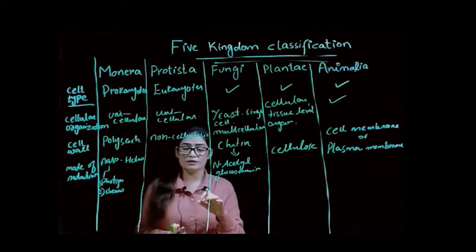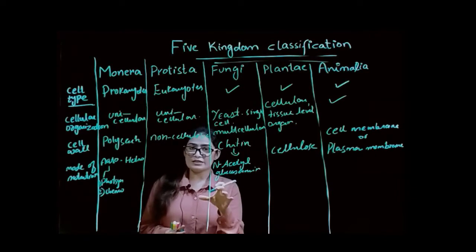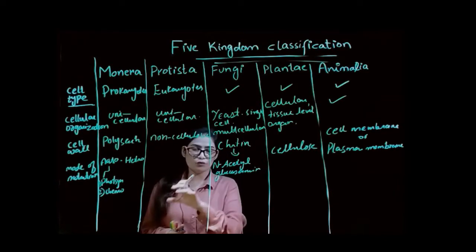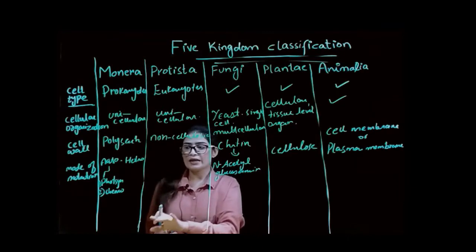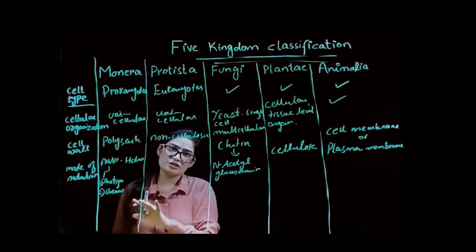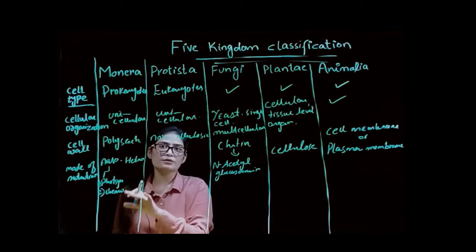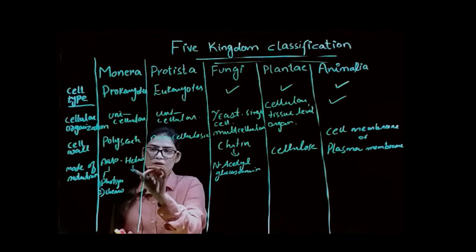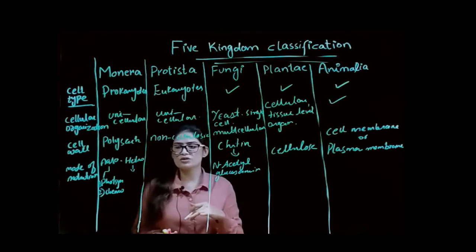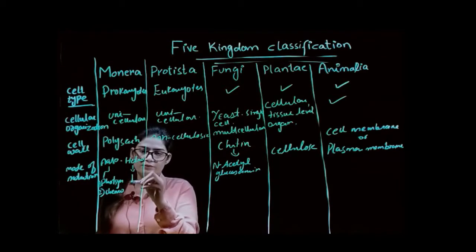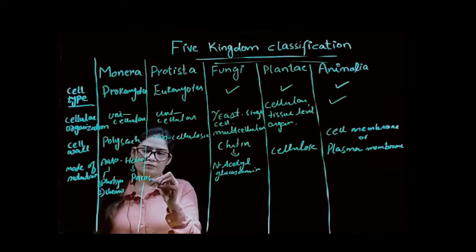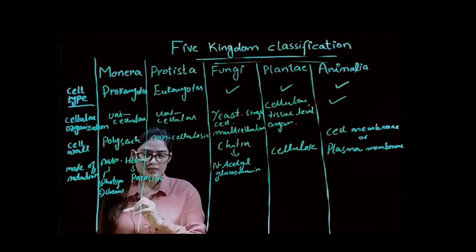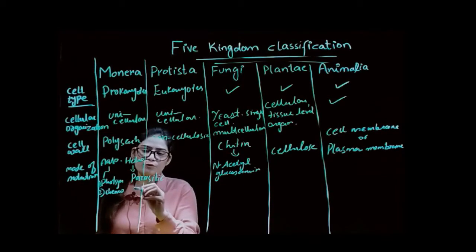Photo means light, so photosynthetic organisms can prepare their food in the presence of light, and chemosynthetic organisms can prepare their food using chemicals. While heterotrophs are again of two types: parasitic and saprophytic.